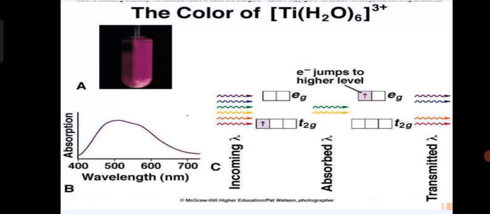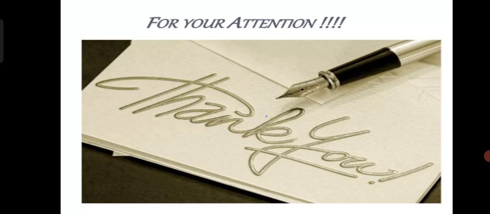In this, titanium shows purple color. Similarly copper, iron, nickel: copper in the Cu2+ state shows blue color, while iron in the Fe3+ state is yellow brown, and nickel in the Ni2+ state is green. So the color of a transition metal depends on the electron transition and the surrounding environment of the metal ion. So thank you so much, students, for your attention.